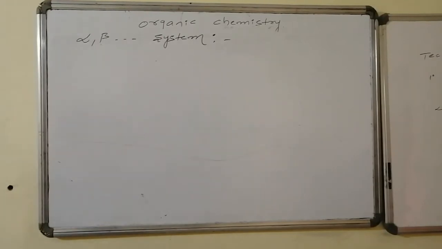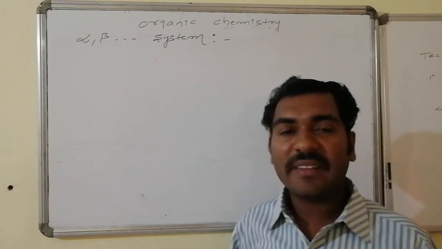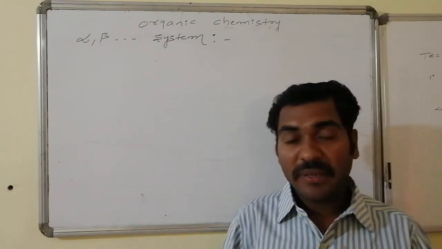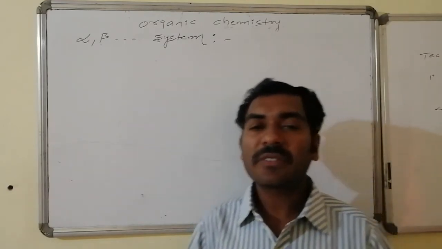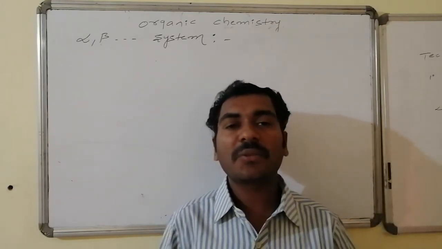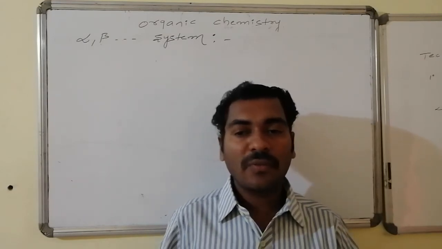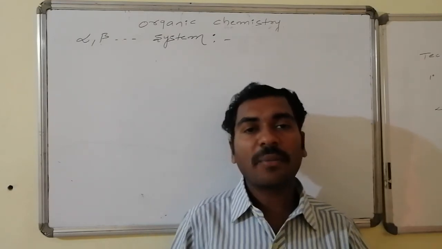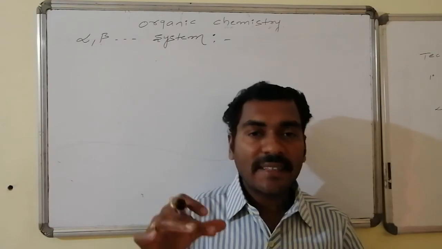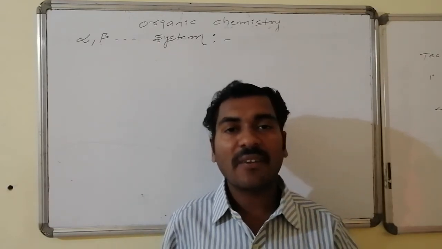Yes, there is another general system to understand organic chemistry, that is alpha, beta and the extended system. A particular group is responsible for the behavior of organic compounds, and that particular group is known as the functional group. From the functional group, we start counting the carbon atoms. If there is a carbon atom within the functional group, that is known as alpha carbon.